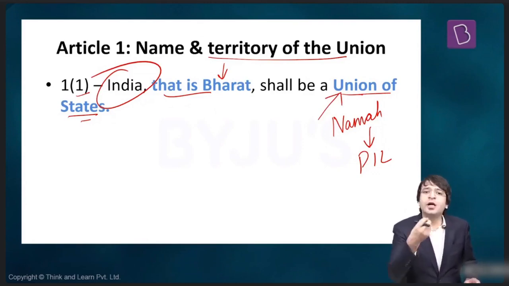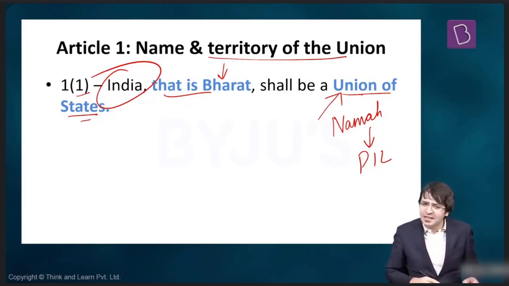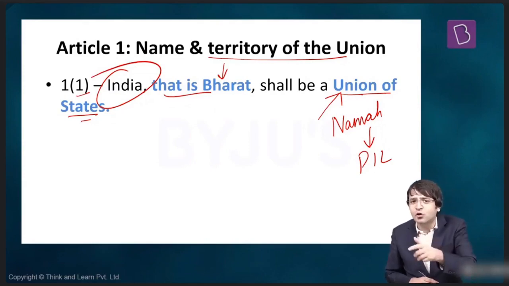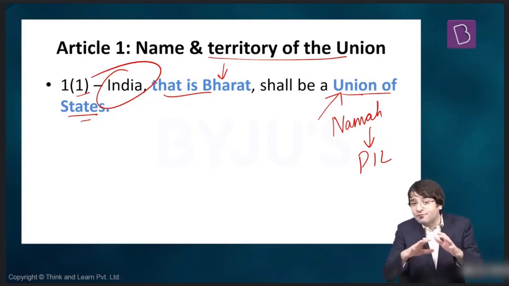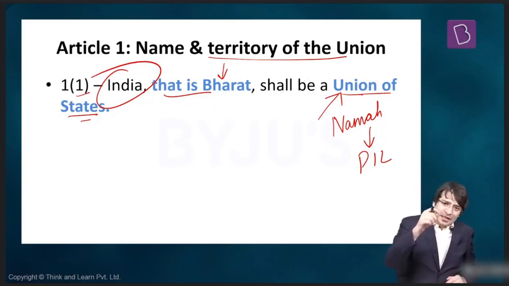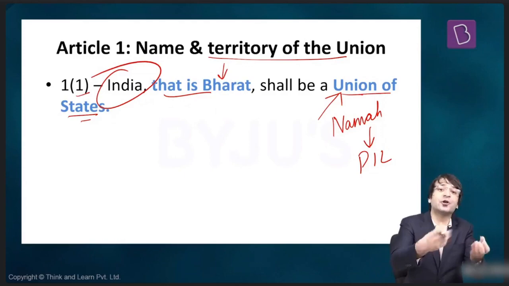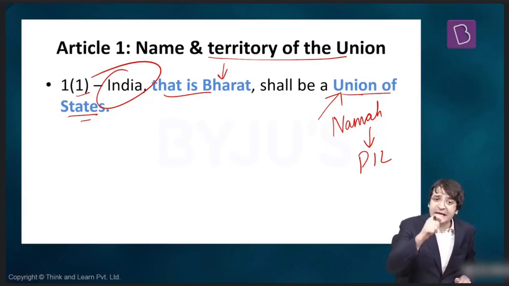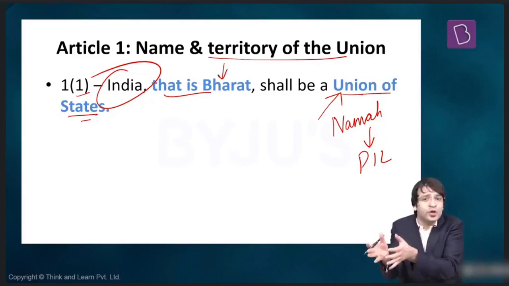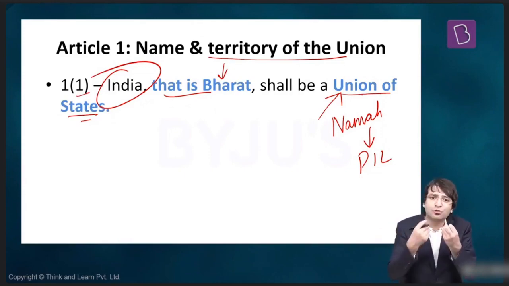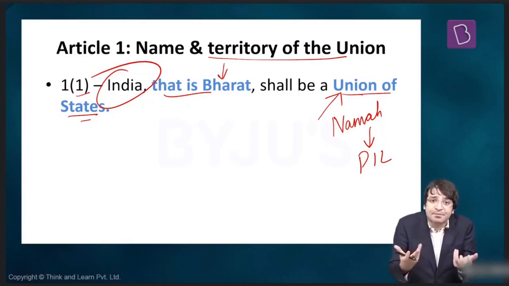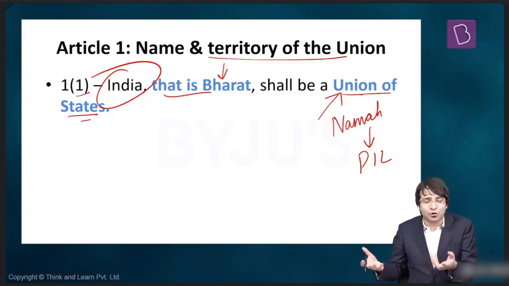When we say union of states, does that mean India is a unitary constitution? If India is a federal constitution, Article 1 should have mentioned India, that is Bharat, shall be a federation of states. Because if you are saying India, that is Bharat, shall be a union of states, that means the Constitution of India is itself accepting that we are a unitary constitution.